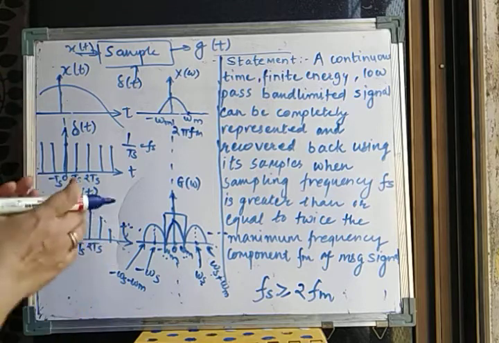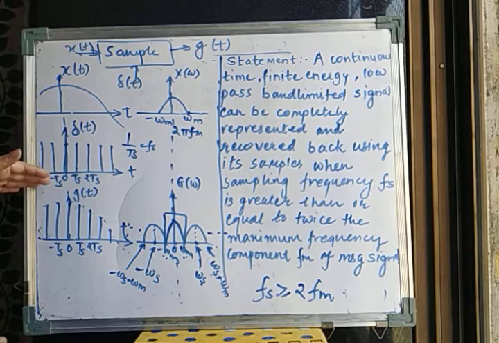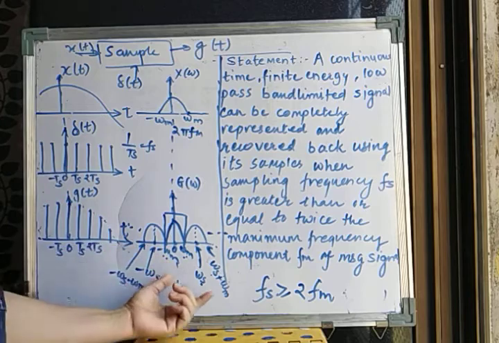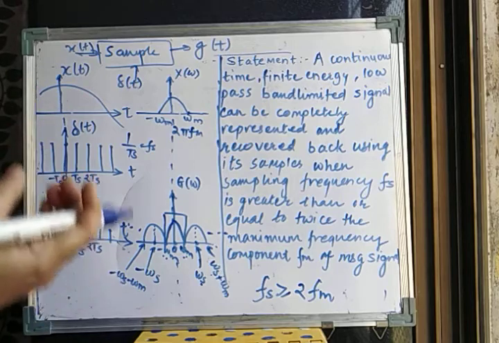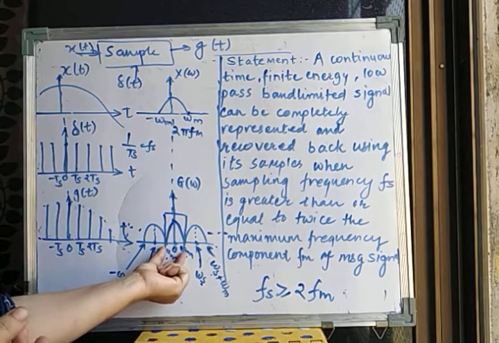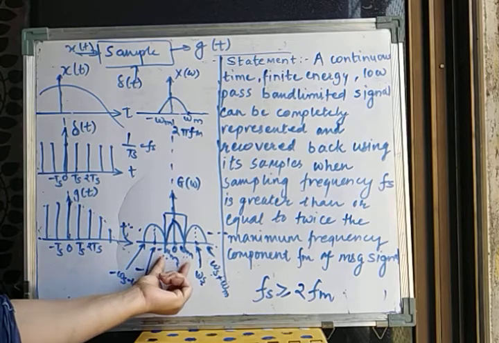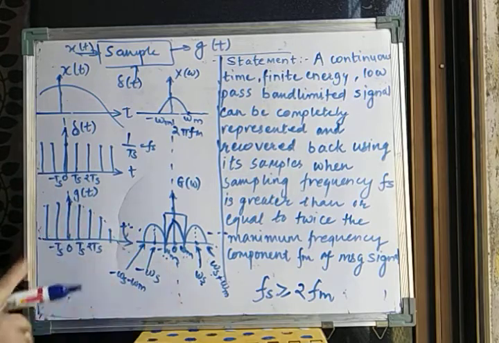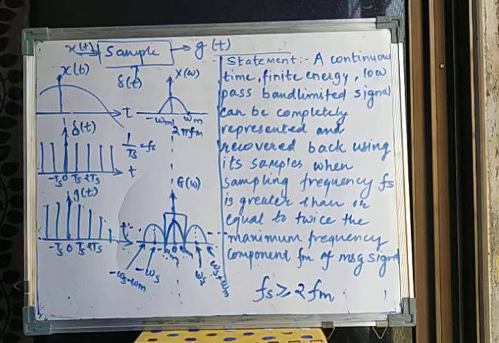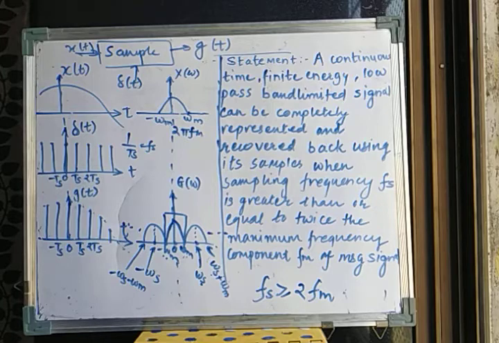So this is actually the task, or the proof, that you have to show. First we are going to sample the signal with delta t, and in the Fourier domain I am going to get all these lobes, out of which I have to just select one. If I am able to select this lobe properly, that means I can recover my signal back. In not all cases is it possible to recover this lobe. We will see this at the end of the proof. So just remember, we are going to go to the frequency domain. We have to take the Fourier transform and prove that. So we need to know a few things.